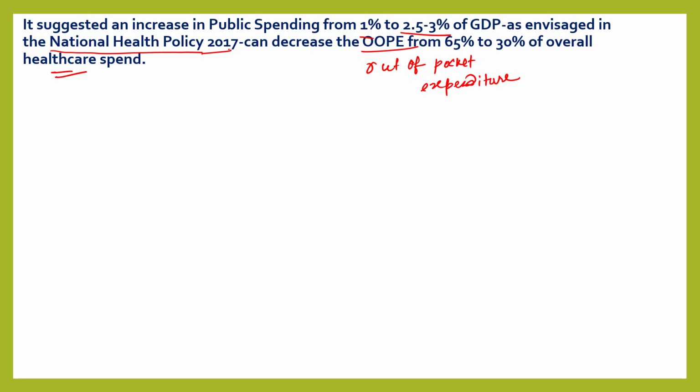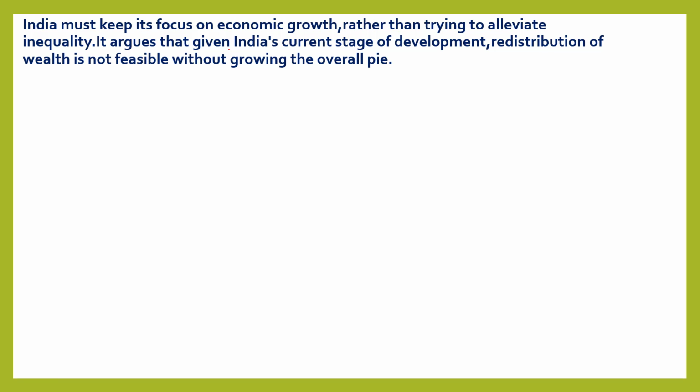This would reduce the out-of-pocket expenditure of households, so that they need not fall below the poverty line because of medical emergencies.